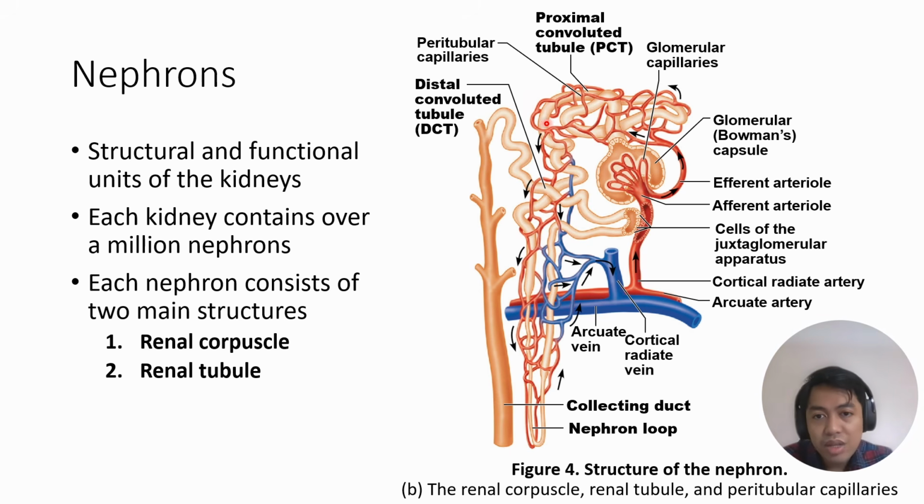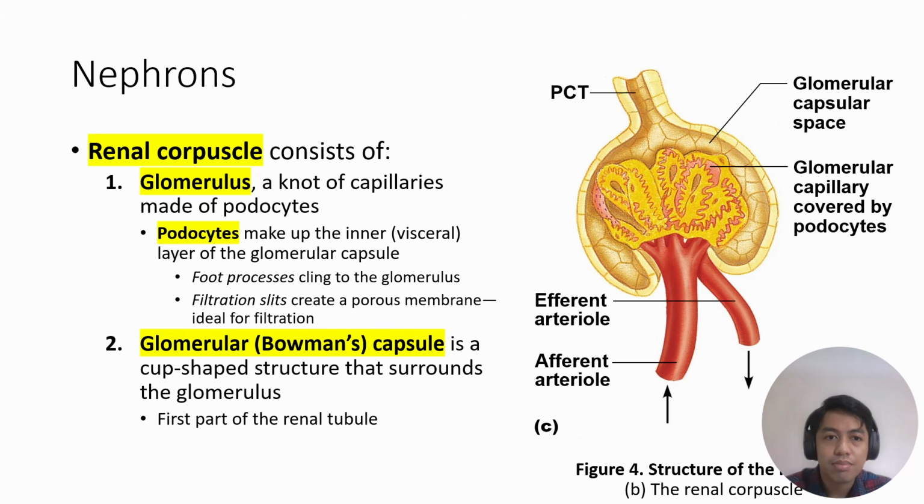So this tube structure is the renal tubule. This one, this is all the renal tubule. This structure here is the renal corpuscle. And particularly, the renal corpuscle consists of the glomerulus and the glomerular capsule.